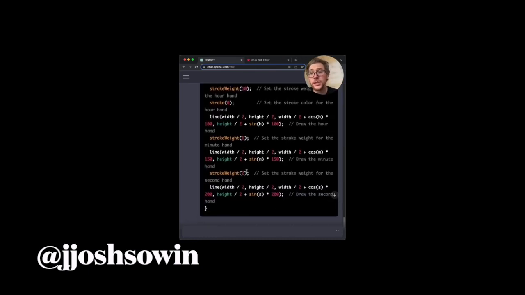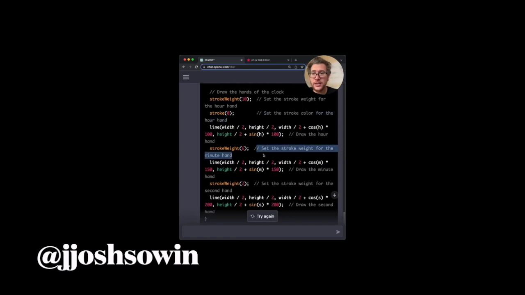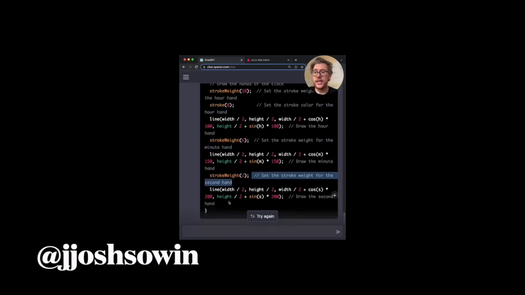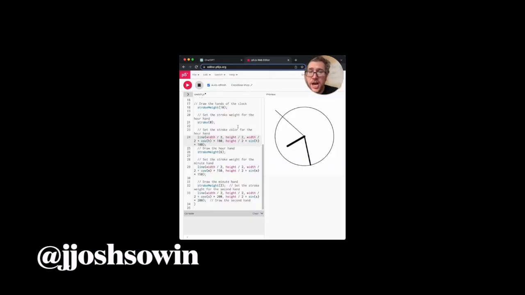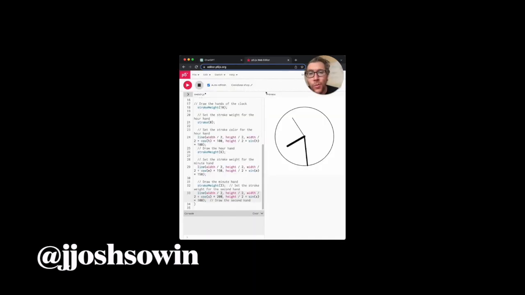Look at this. This is really amazing now. So I asked it very ambiguously how to do this, and it's now saying the hour hand, the minute hand, the second hand. Now, this code is commented so we can understand it. Make the length of the second hand. Finally, I need something that I learned in school. What is half of this length?